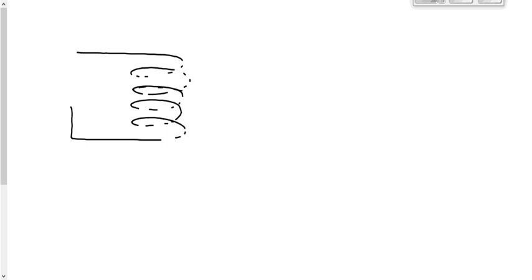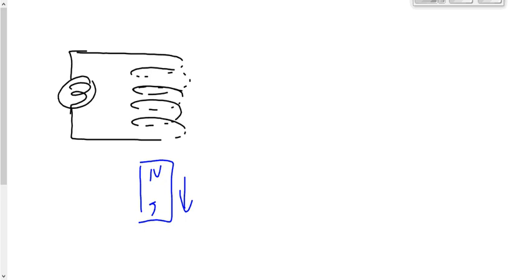Here's the next example that's on the handout that you have. Here's your light bulb. It's not lighting up because we don't have a circuit. Here's a magnet with a north pole and a south pole. It's moving downward. How come it's moving downward? I dropped it. Gravity pulls it downward, right? Okay, I've got a magnet and I've got a conductor.